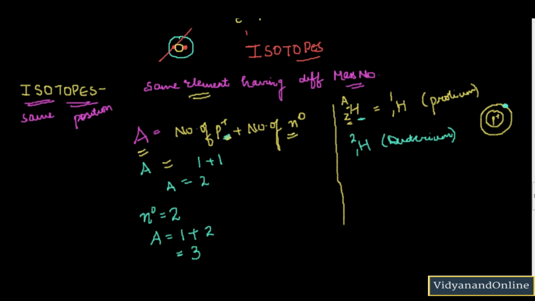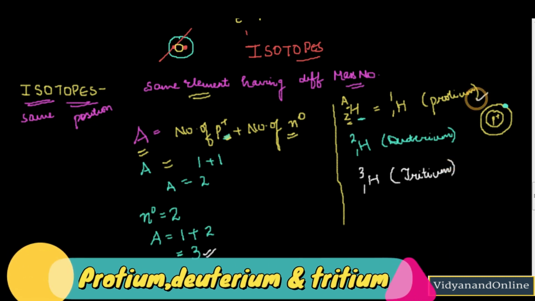So hydrogen will be having the same atomic number 1, but this time since we have increased the neutrons by 2, our mass number will be 3. Okay, and we will say it as tritium. So protium, deuterium and tritium, these are the isotopes of hydrogen having same atomic number but different mass number.